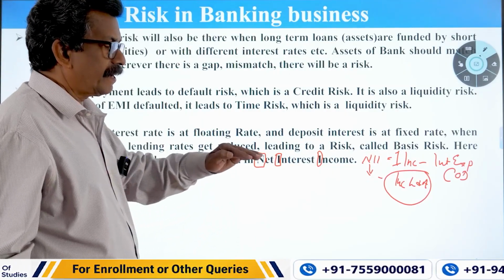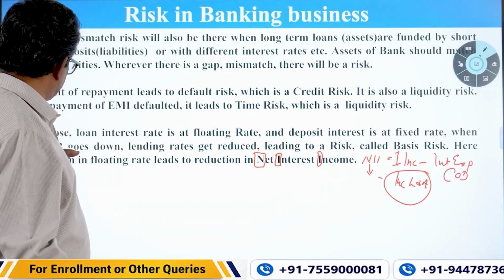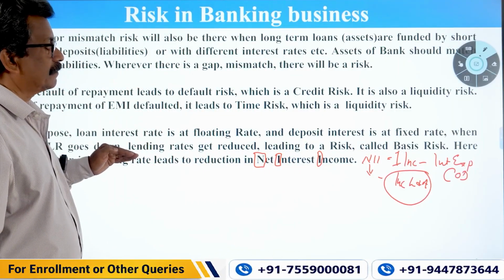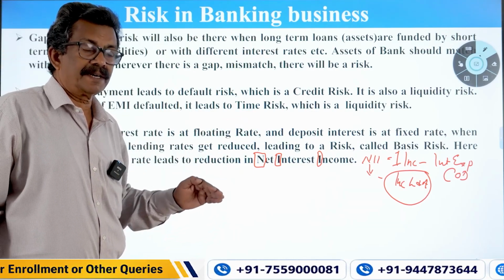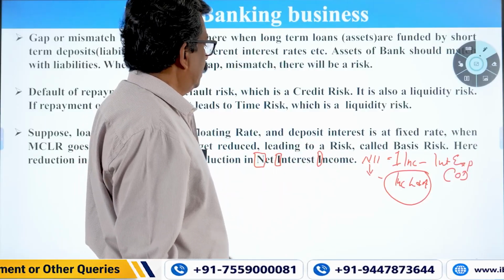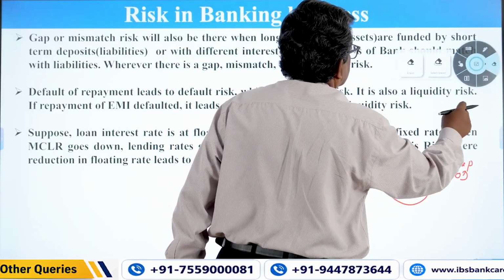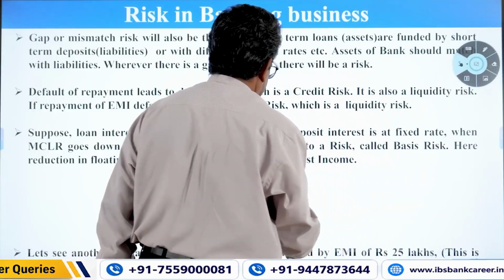Whenever basis risk is mentioned, you look for a clause: MCLR changes, floating and fixed rate between the assets and liabilities. So that will lead to a basis risk. That is also an interest rate risk. Basis risk is an interest rate risk.